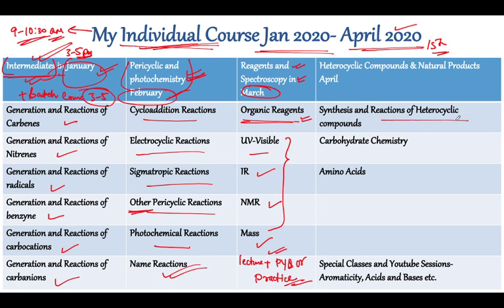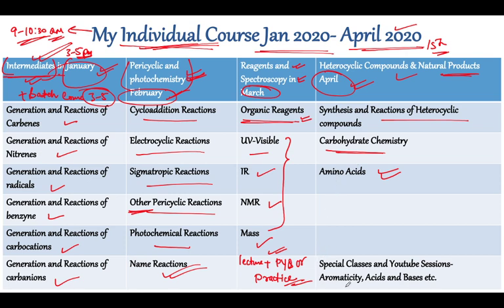So the synthesis and reaction of heterocyclic compounds is what we are going to have in the month of April. Heterocyclic compounds and natural products. Okay, so also we are going to see carbohydrate chemistry, amino acids, and these are the topics that we are going to cover in the month of April.